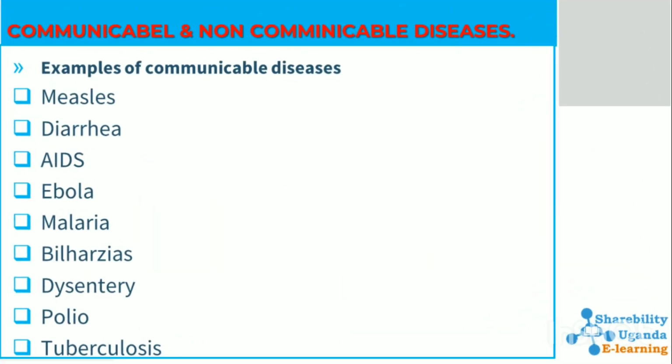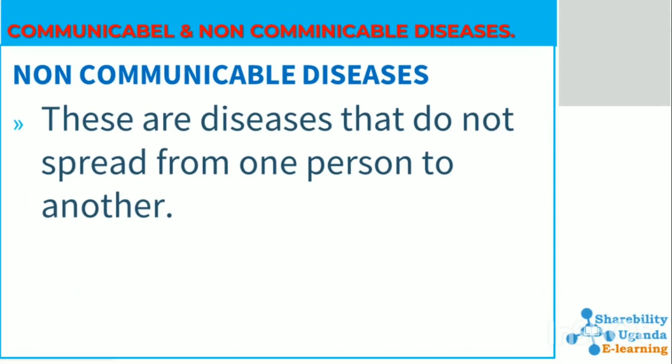Examples of communicable diseases include measles, diarrhea, AIDS, Ebola, malaria, bilharzia, dysentery, polio, and tuberculosis. Those are some of the diseases that can be transferred from one person to another, or those are some of the communicable diseases. And non-communicable diseases are diseases that cannot be transferred or spread from one person